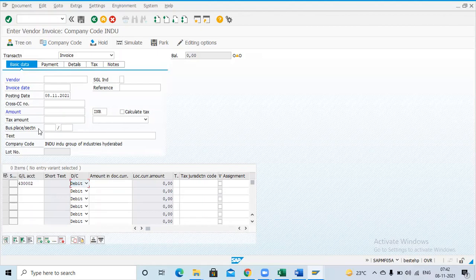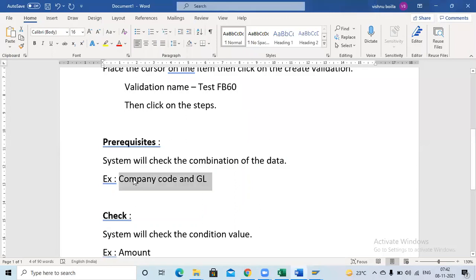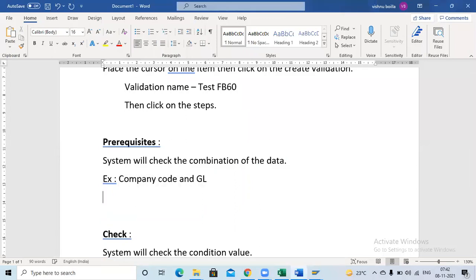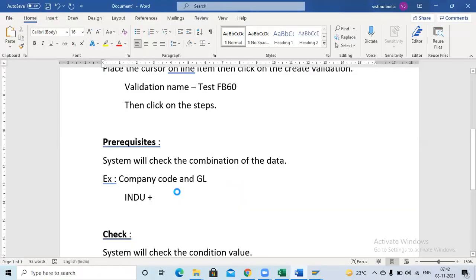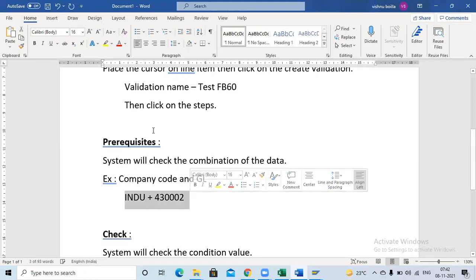Is this clear, guys? What is meant by combination? Okay, so what is my combination here? My company code, Indu, plus what is your GL? Suppose this is my GL. In FB60, if you enter these two details, the system will go to the validation. It will apply the 15,000 condition.